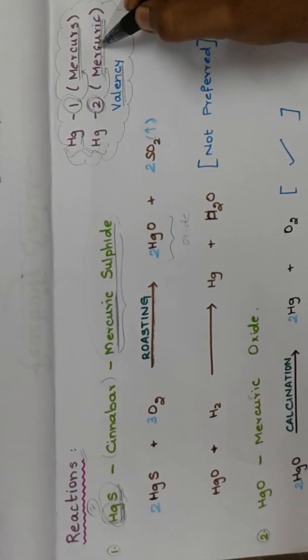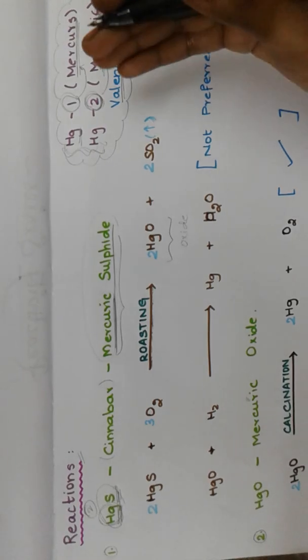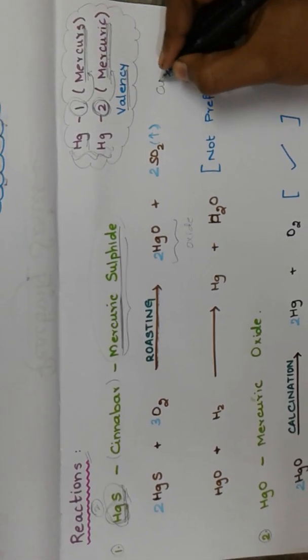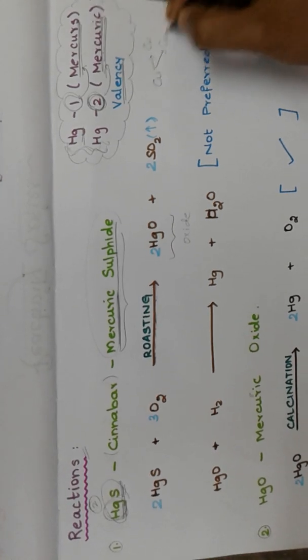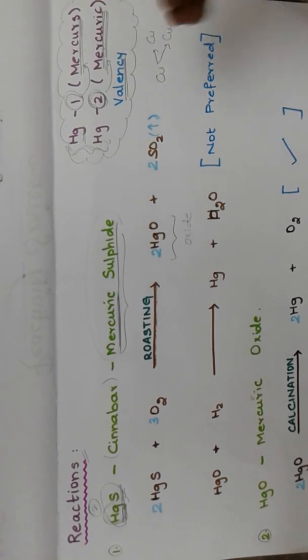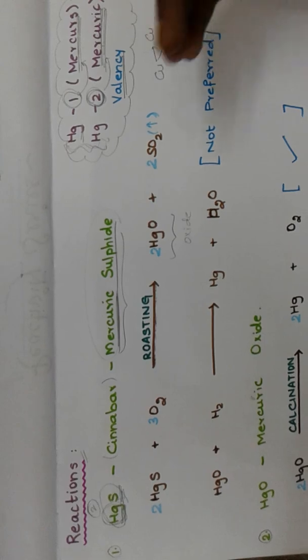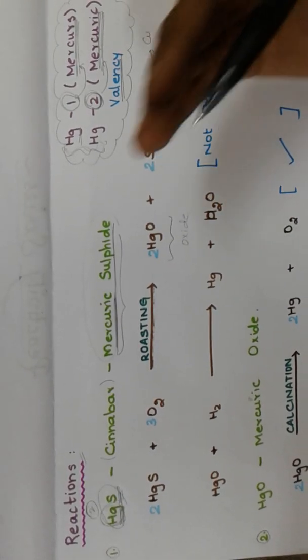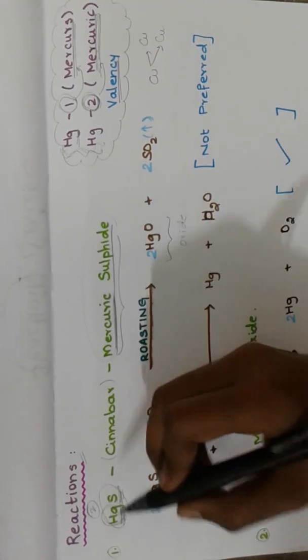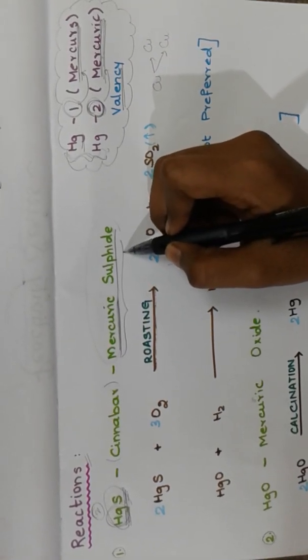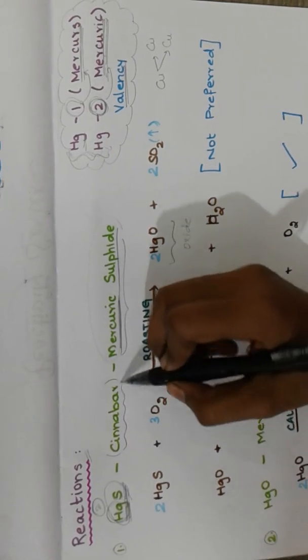These two names exist, and like this, for many compounds it exists. Even for copper, it exists as cupric and cuprous. Like this, many elements have two forms. In the following videos, when the element comes, I'll give a detailed explanation. Okay, let's come here. So this is called mercuric sulfide, and another special name is also given, that is called cinnabar.